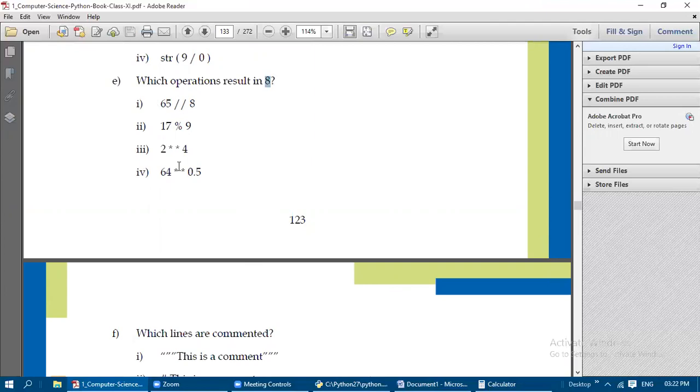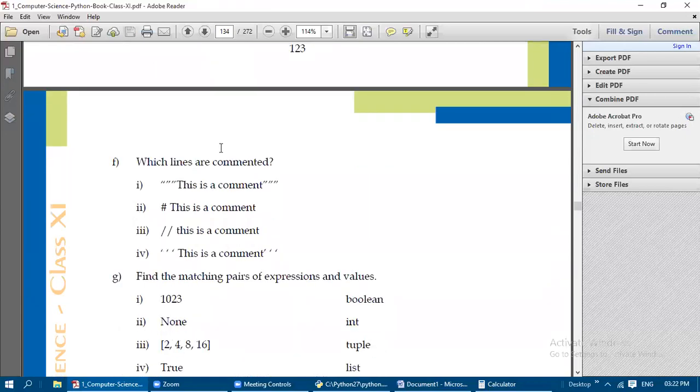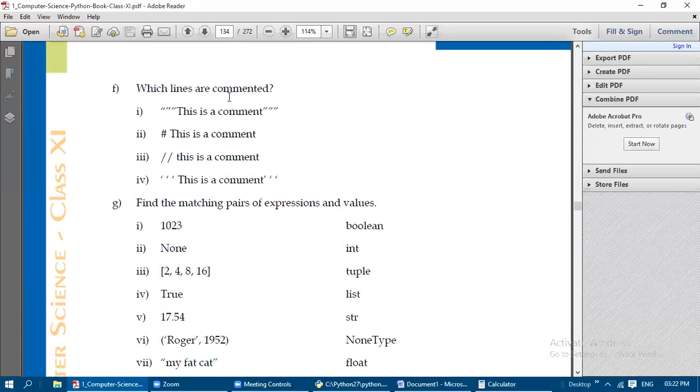Okay, everything you solve, whatever you are solving, just show it in your note. Okay, write it in your note. And if you write it, then in future you can refer to it and you can study easily. Okay, and which lines are commented, which are known as commented lines, comments? Why? You just write the reason also.